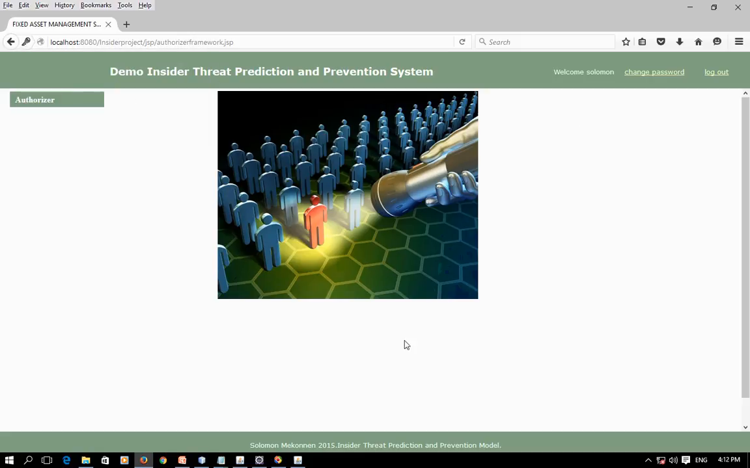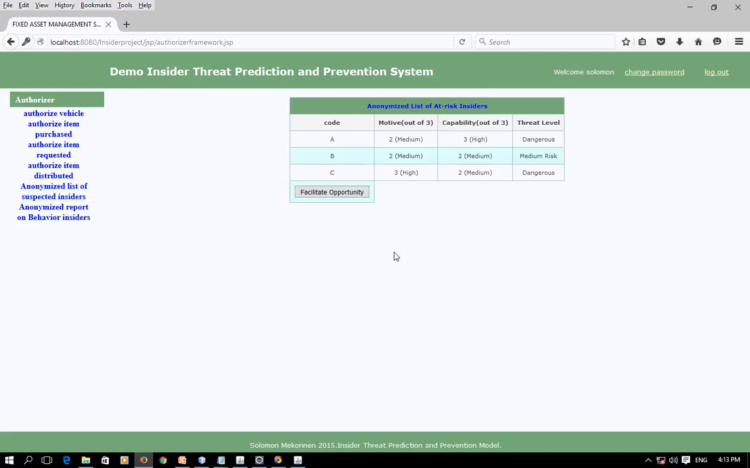And here is the interface for the managerial account holder, and there are two critical reports: the anonymized list of suspected insiders and the anonymized report on behavior of insiders. When the manager clicks this button, a list of risk insiders will be displayed. This is an anonymized report because all identifiers such as names and IDs have been removed to